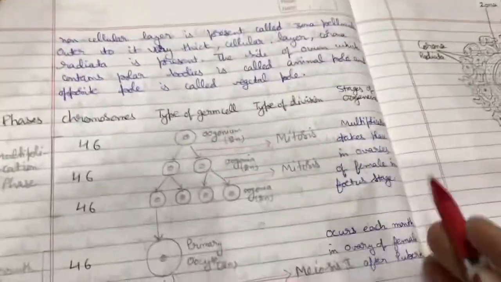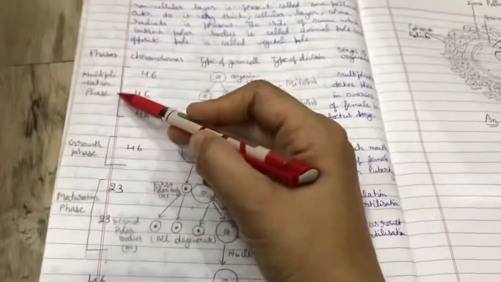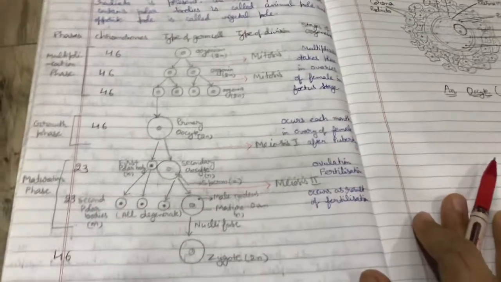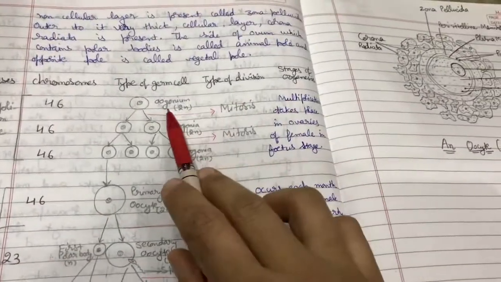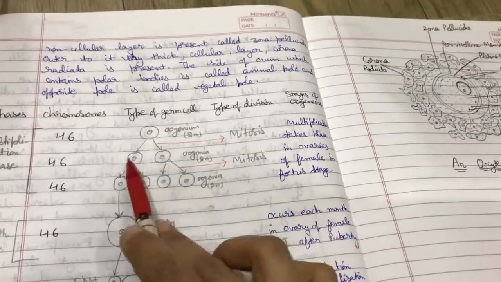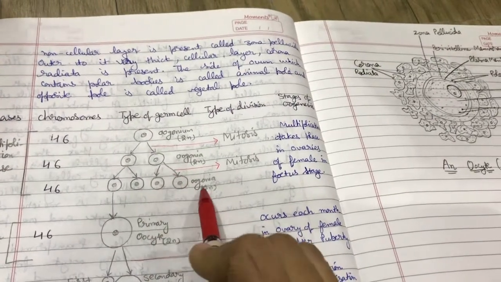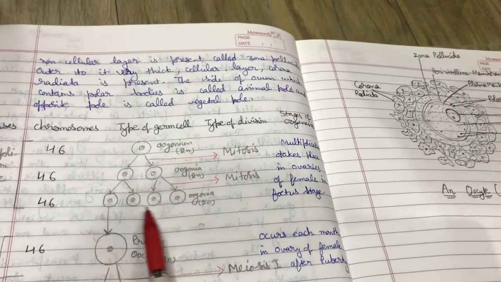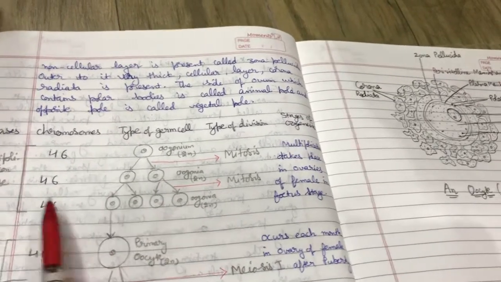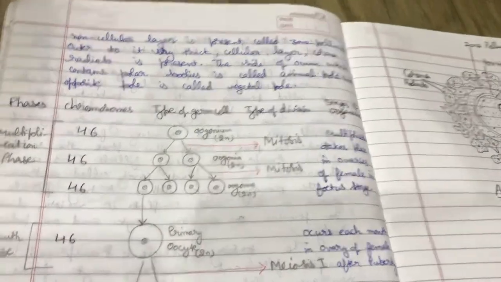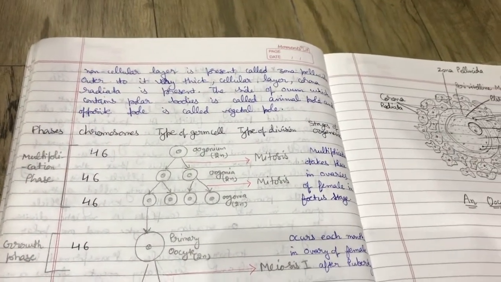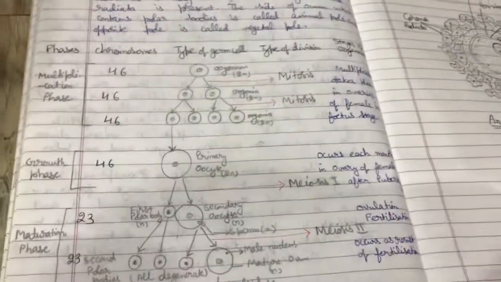So I will explain with the help of a flowchart. In this there are three phases: multiplication phase, growth phase and maturation phase. In the multiplication phase, oogonium is divided into a number of oogonia. Up to this point, the first phase, the multiplication phase of oogenesis, is completed in the fetal stage.